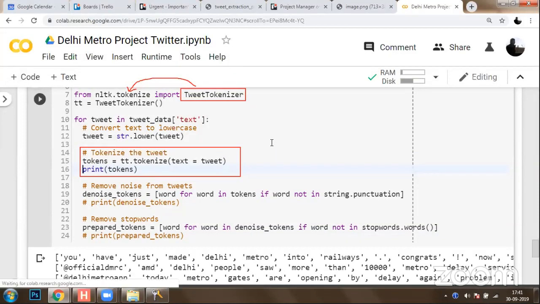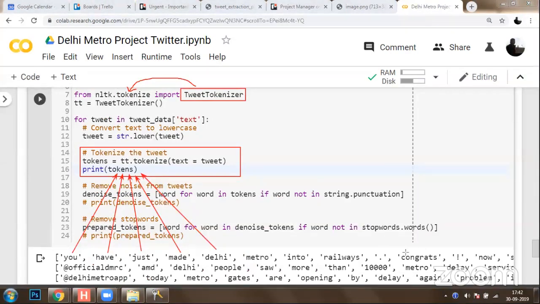Once I run this cell, you can see that you had a complete tweet, which says you have just made Delhi Metro into railways, congrats. So what we did is convert all these tweets into tokens. And what do you mean by a token? This is a token. You have just made, so all these words have been filtered out. Can you see that? All these are tokens. Now, there is a problem.